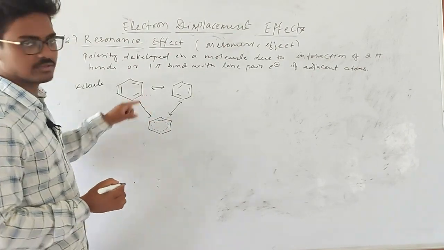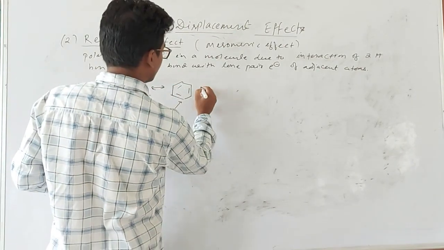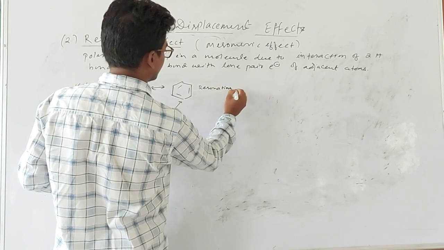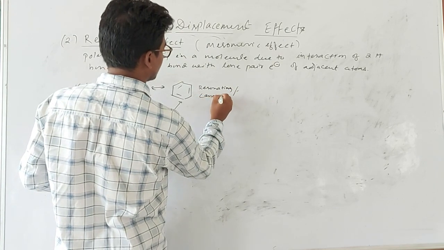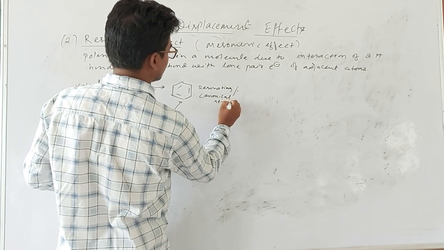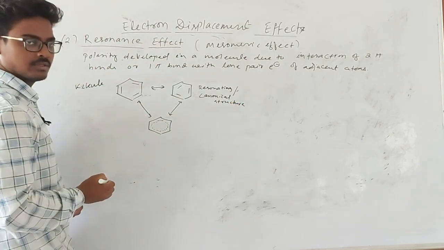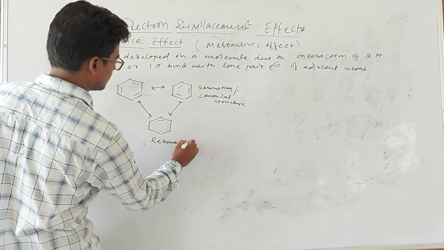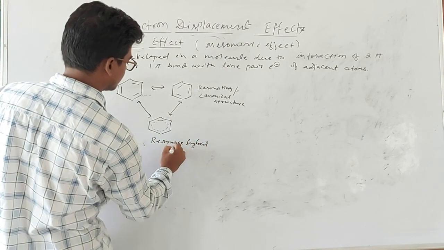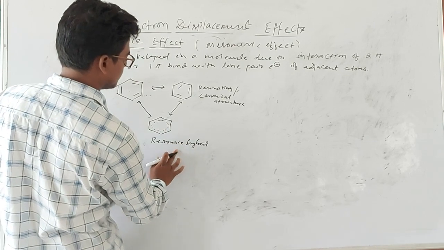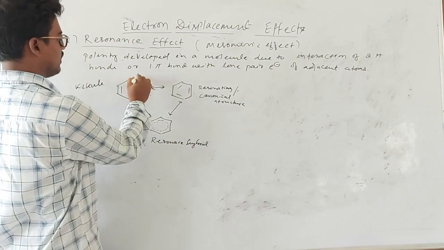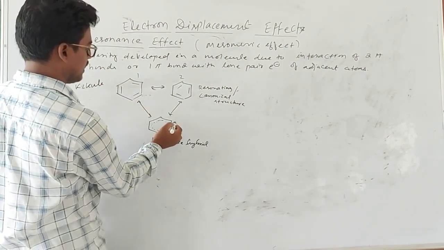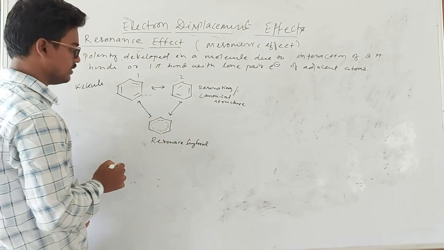So from this structure he observed this is the resonating structure or canonical structure. This is the resonance hybrid structure. This 1 and 2 are resonating or canonical structures, and this overall structure is known as the resonance hybrid.